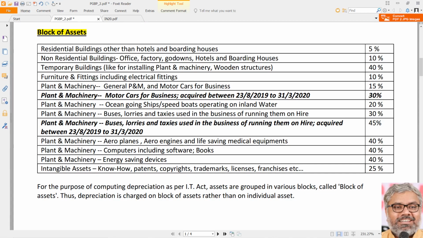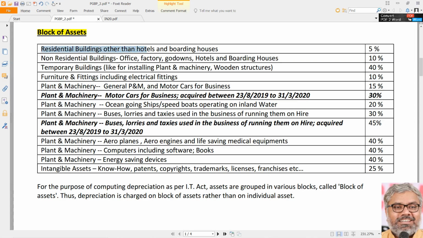Sometimes the question may give the percentage of depreciation also, but not necessarily. There is no rule like that. So you have to remember this table for rates of depreciation. No option. You have to remember this table by heart. If required, you can write them on paper, but remember them. What are the rates of depreciation?